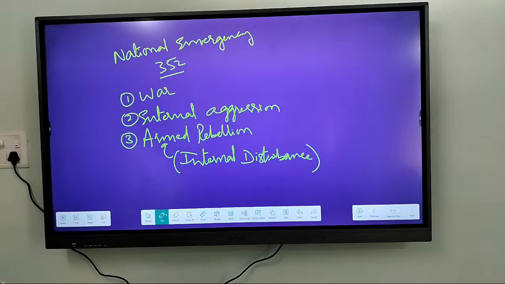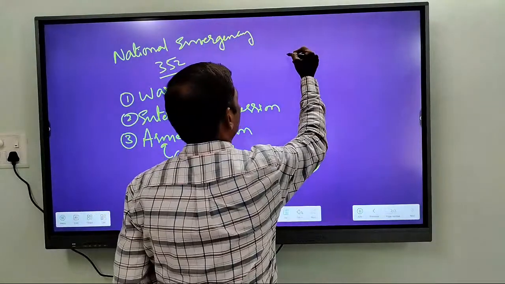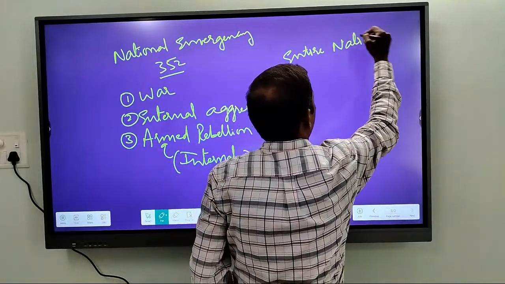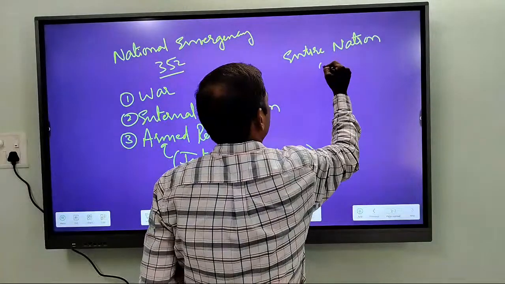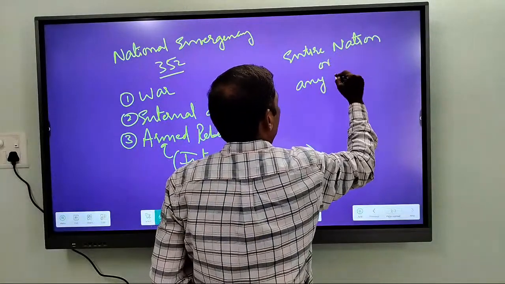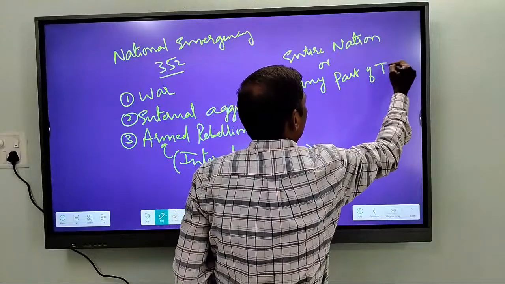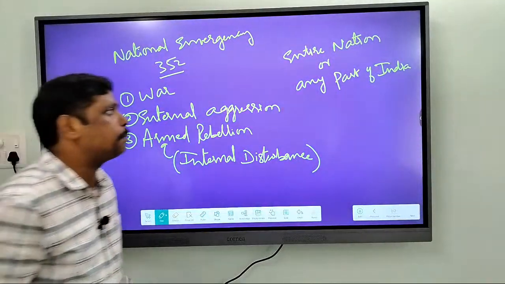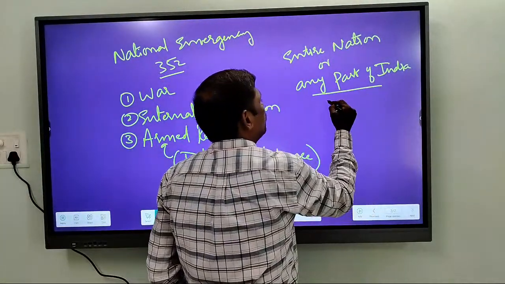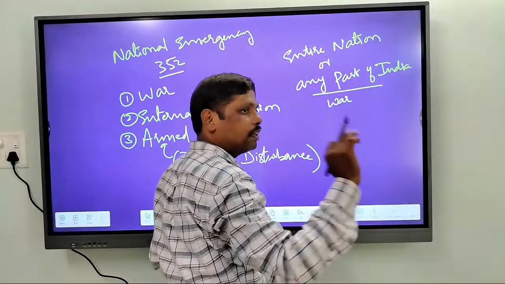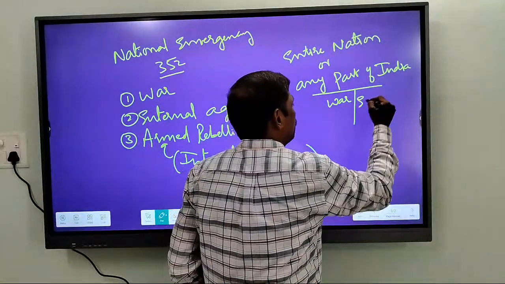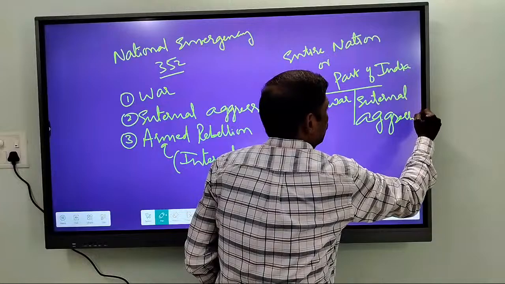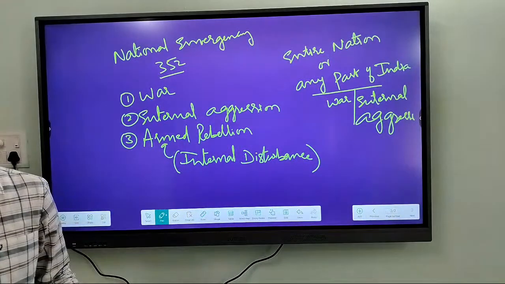And national emergency can be imposed in the entire nation or in any part of India, that is, that part which is affected by war or external aggression.